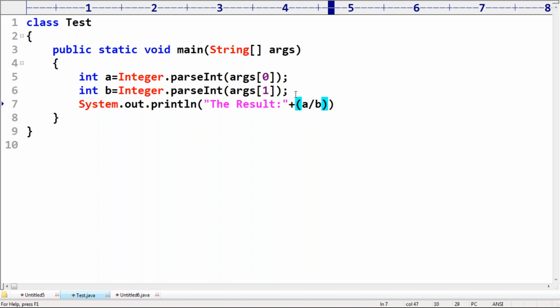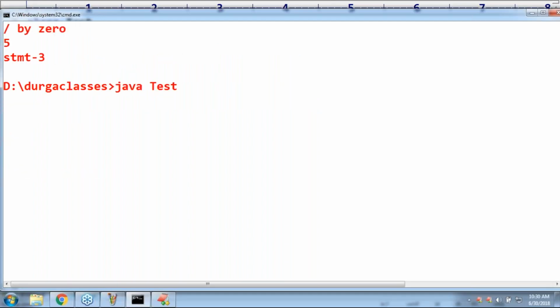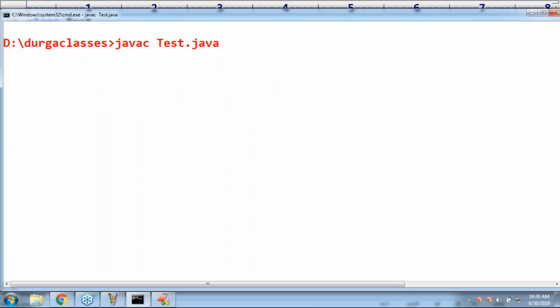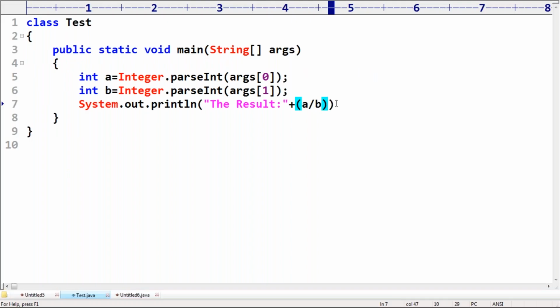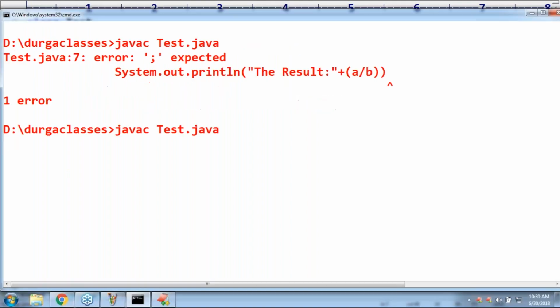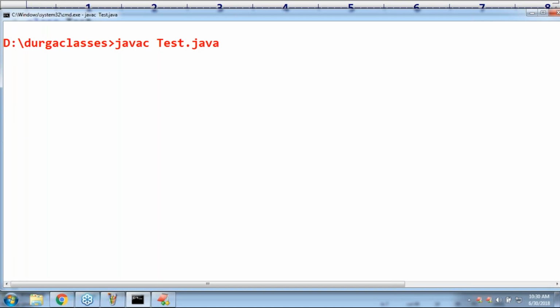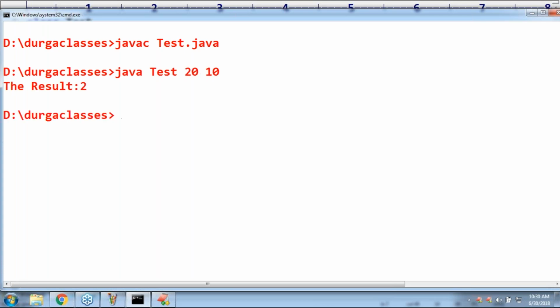This is about my requirement, right? Now listen very carefully. Now I require to execute the code. Here happily the code compiles fine. Java test 10 20, or otherwise 20 10. 20 by 10 means 2 is the answer. The result is 2. Perfect, sir.